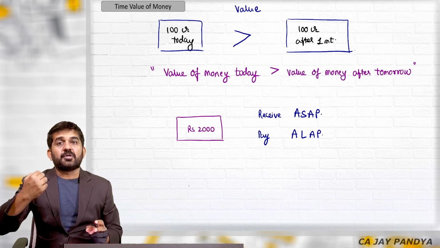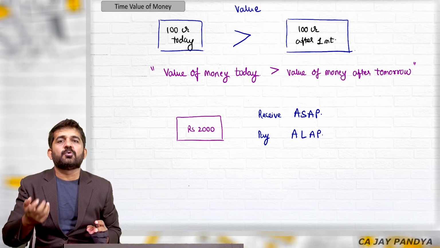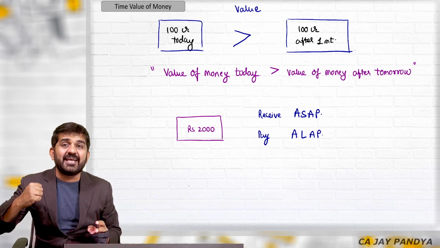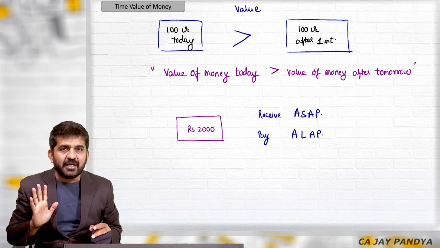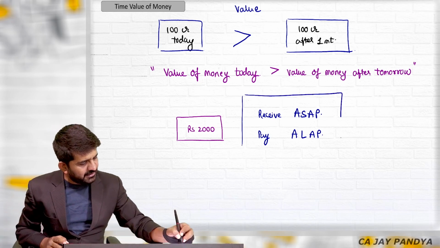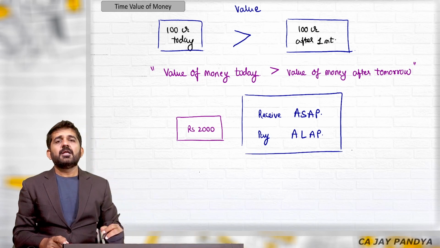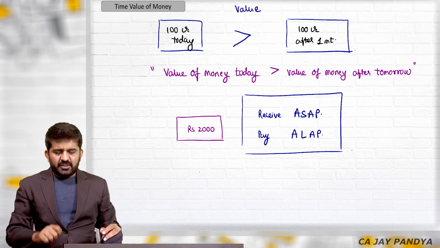But if you are to receive money and someone offers you to receive or pay money immediately, you should take that immediately. And this is where our concept will revolve. Try to understand. I'm just giving a case law for time value of money. I feel that this is one of the most important topics in finance. You should be absolutely clear about the concept. So I am going somewhat deep in this particular concept, which is time value of money.